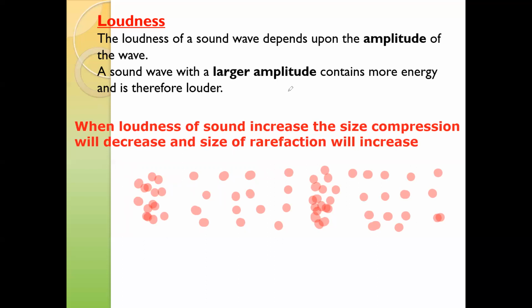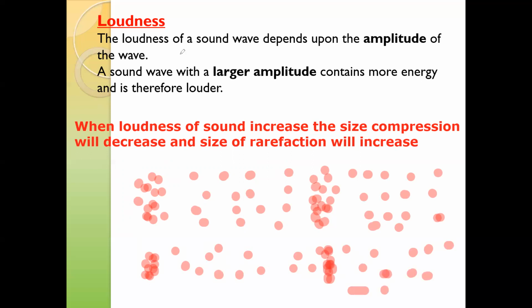Now, if the sound becomes louder, what change will we see in terms of compression and rarefaction? The compression size decreases, like particles will be much closer, and the rarefaction size increases, and the compression size again decreases and the rarefaction size increases.